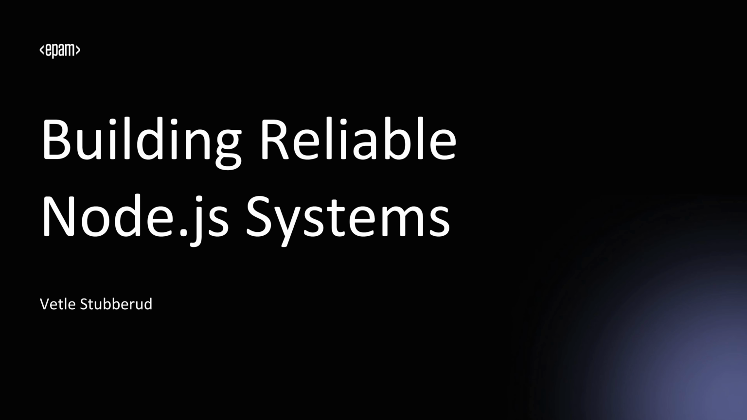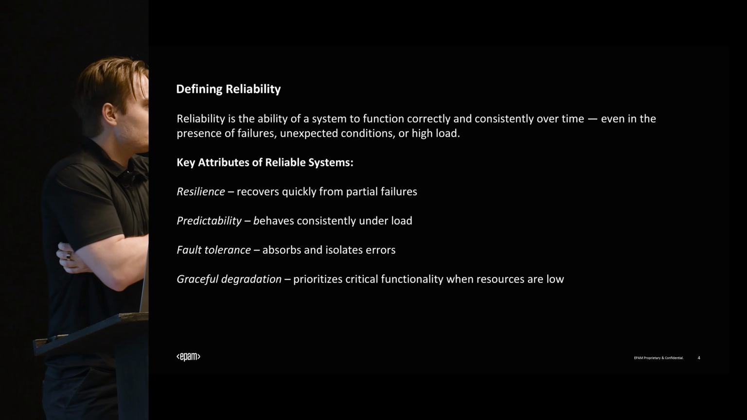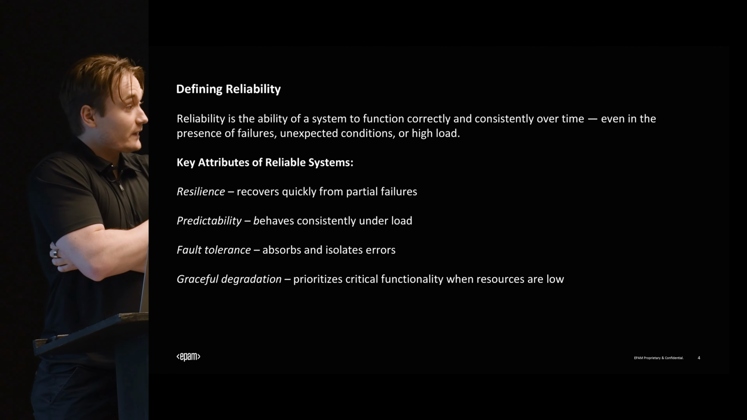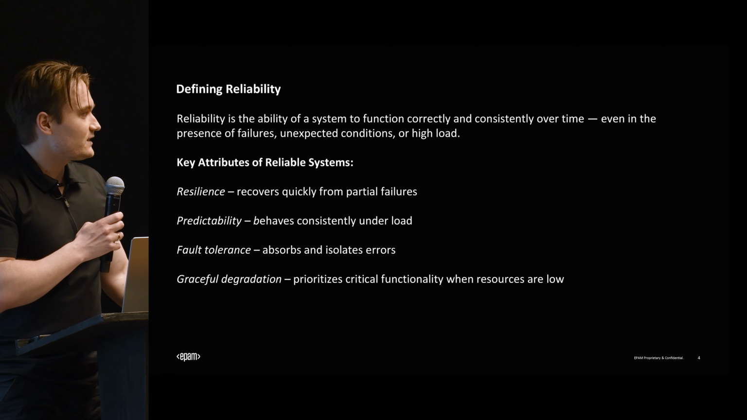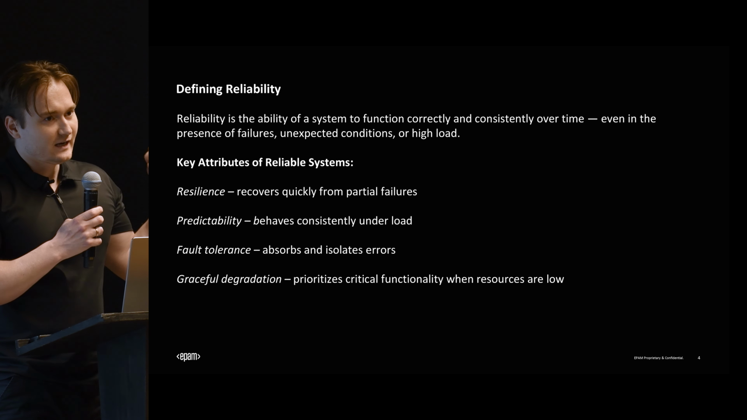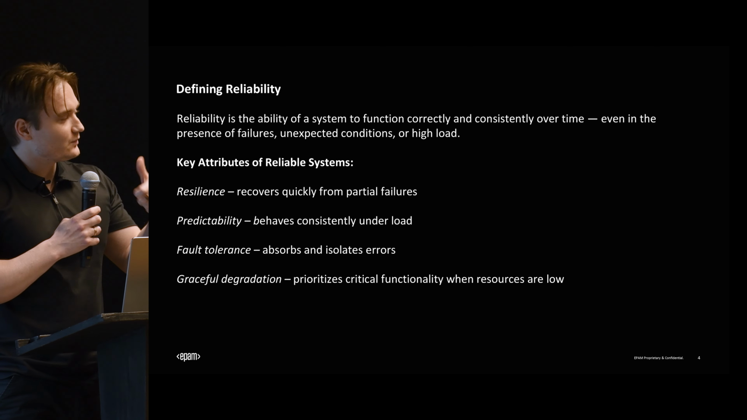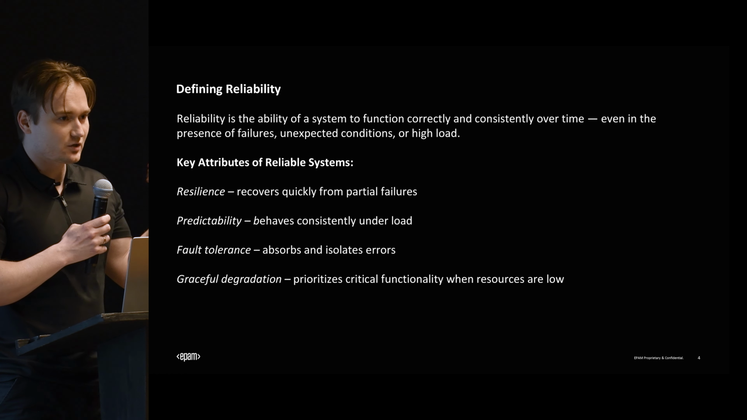But before we start the presentation, we have this word in the title, which is reliable Node.js systems. A reliable system is essentially a system's ability to function correctly and consistently over time. We have a very long description here, but essentially it means that when we have an input into the system and we have an output, what it produces at the input and the output is the same over some time period. So it doesn't change, it doesn't go down.